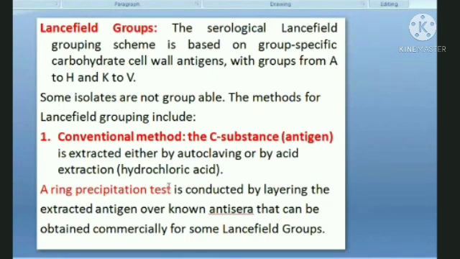They were group specific carbohydrate cell wall antigens, right? Now what are the methods they used? First method was the ring precipitation test, and the second method was agglutination. If it is a precipitation test, the antigen would be in the soluble form.